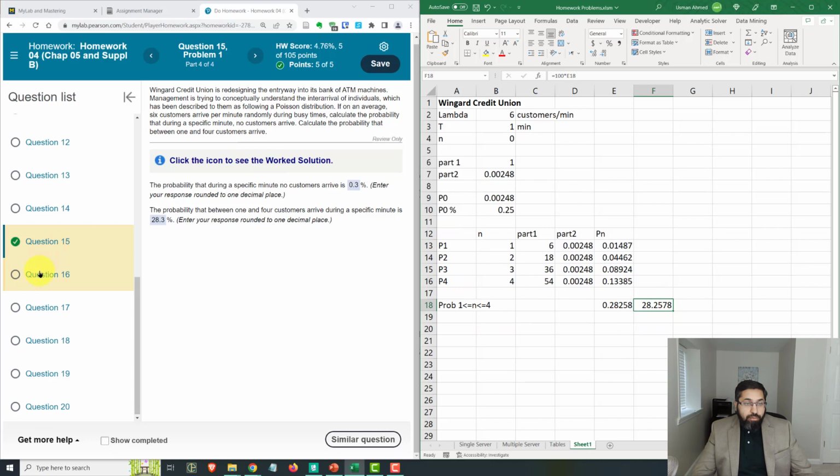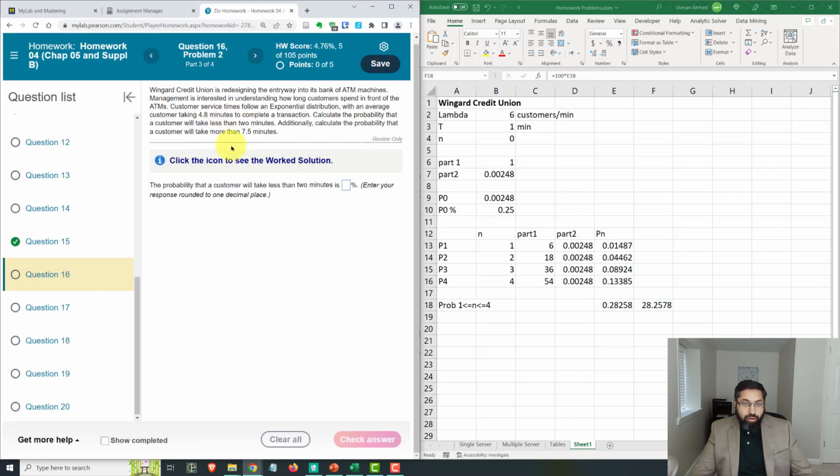Okay. Now we're going to do the second part of the same scenario, same Wingard credit union. Now we're trying to understand how long the customer spent in front of the ATM, benefiting from the service the ATM provides. So the service times follow an exponential distribution. Average customer takes 4.8 minutes to complete a transaction.